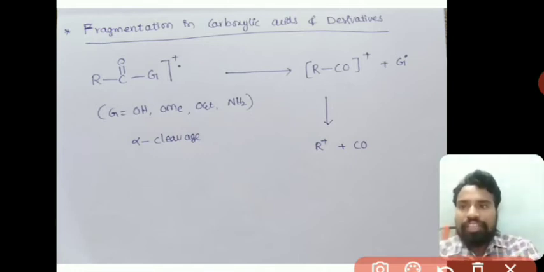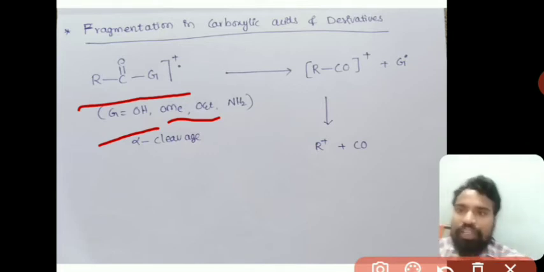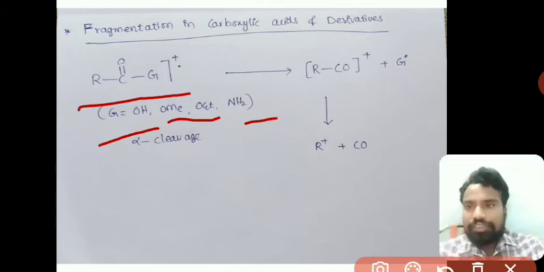So here I have written R C double bond O G. If G is OH, that is R C double bond O OH, carboxylic acids. If G is OMe or OEt, that is esters, R C double bond O OR. Next, if it is NH2, that is amides, R C double bond O NH2.